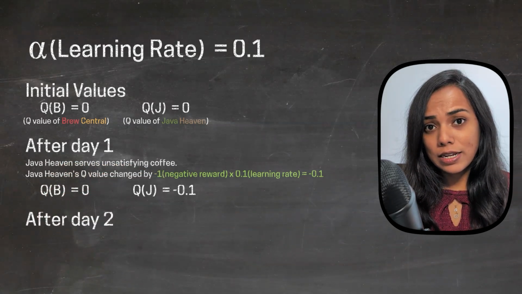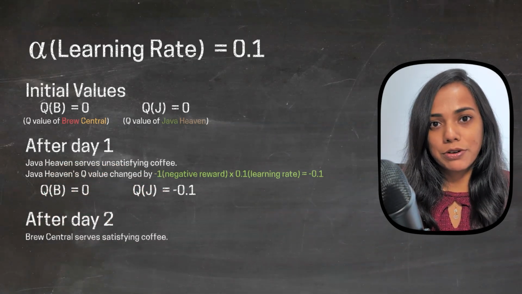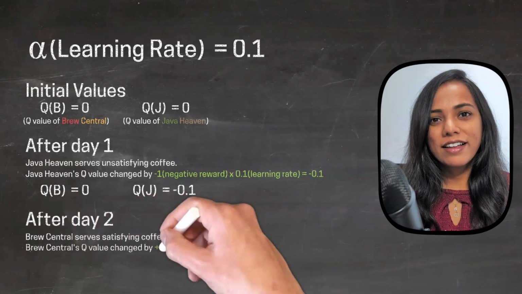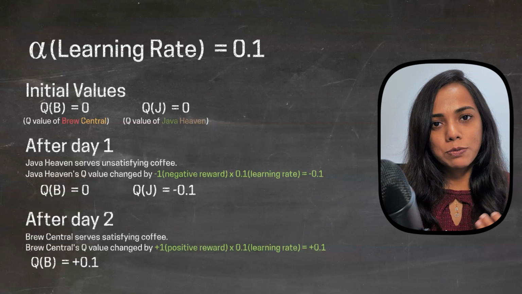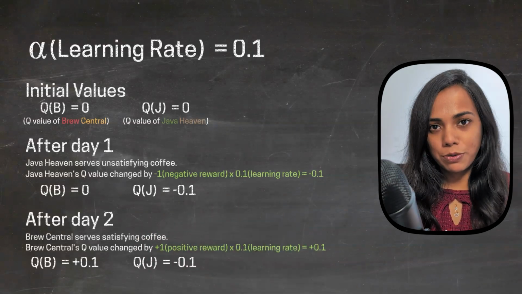And on the second day, let's say we randomly pick Brew Central and loved the coffee there. We'll receive a reward of +1 and update the corresponding Q value to be 0.1. Typically, you'll use these Q values to modify your policy, increasing the probability of selecting the shop with a higher Q value.